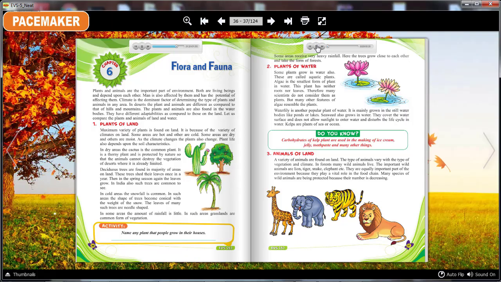In cold areas, snowfall is common. In such areas, the shape of trees becomes conical with the weight of the snow. The leaves of many such trees are needle-shaped. In some areas, the amount of rainfall is little. In such areas, grasslands are the common form of vegetation. Activity. Name any plant that people grow in their houses.